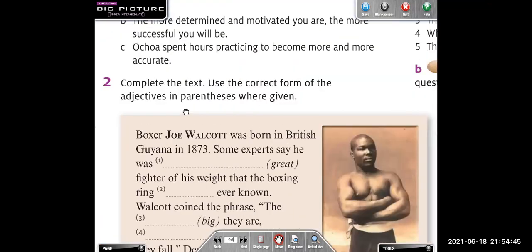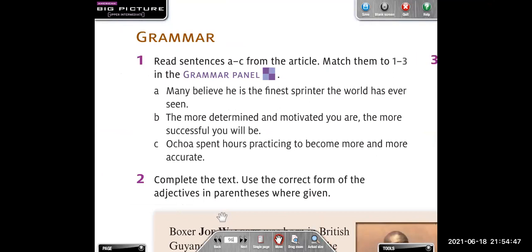Vamos a ver cuál ejemplo podríamos ocupar aquí. B. Sentence B. The more determined and motivated you are, the more successful you will be. ¿Ok? Entonces sí ocupamos comparativos con the. Y aquí también comparativos con the. ¿Ok?